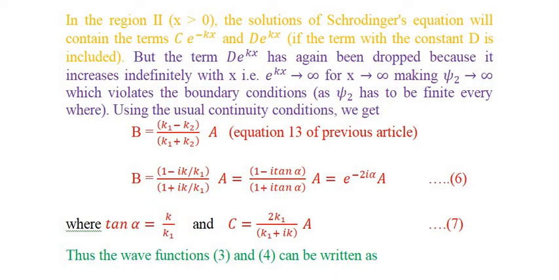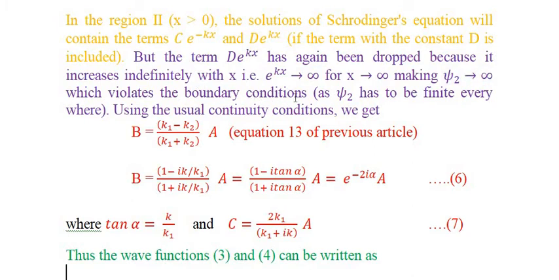The term with the constant D is included, but the term e raised to the power kx has been dropped out because it increases indefinitely with x. As x is tending to infinity, e raised to the power kx is also tending to infinity, and because of this psi 2 is tending to infinity, which violates the boundary condition.